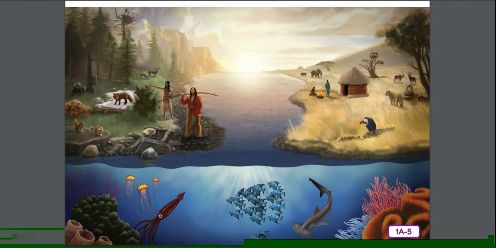Over the next few days, we will hear about different places where both living and non-living things exist, and how they interact with one another. We will also learn more about the feeding relationships between living organisms and how humans can take better care of our Earth. We're going to start with Chapter 1.